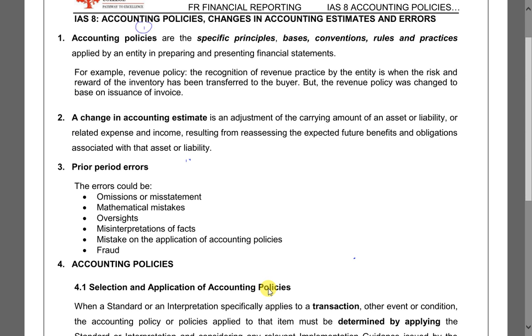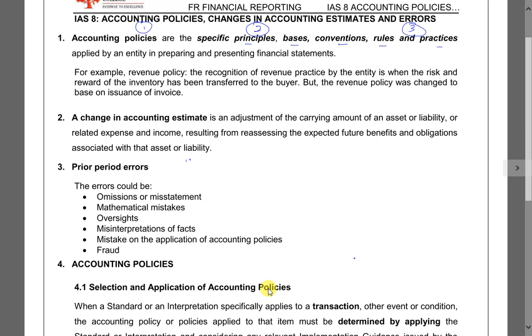Change, same thing: change in accounting policy, change in accounting estimates, error. What is accounting policy? We know straight line method, reducing balance, borrowing costs should be capitalized if we meet the criteria, otherwise we expense it off. Government grant, those are accounting policies. So accounting policies are principles, bases, conventions, rules or practices.